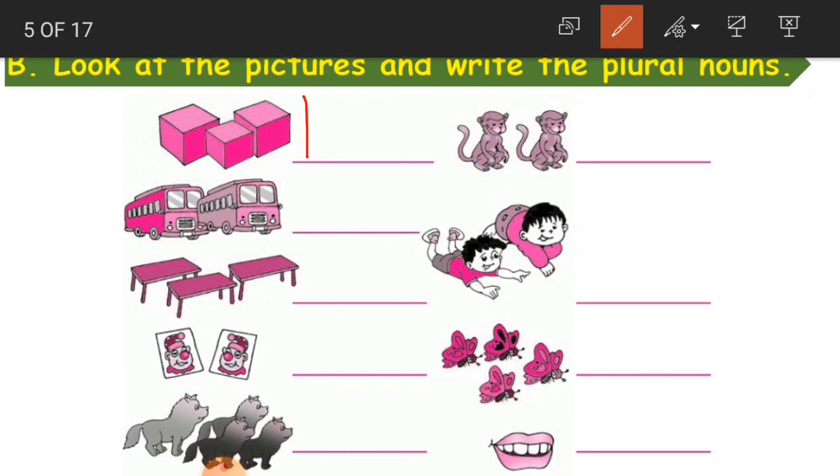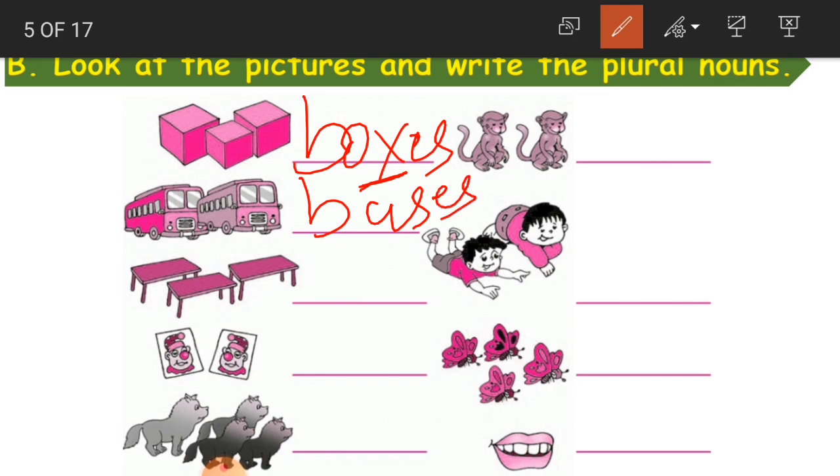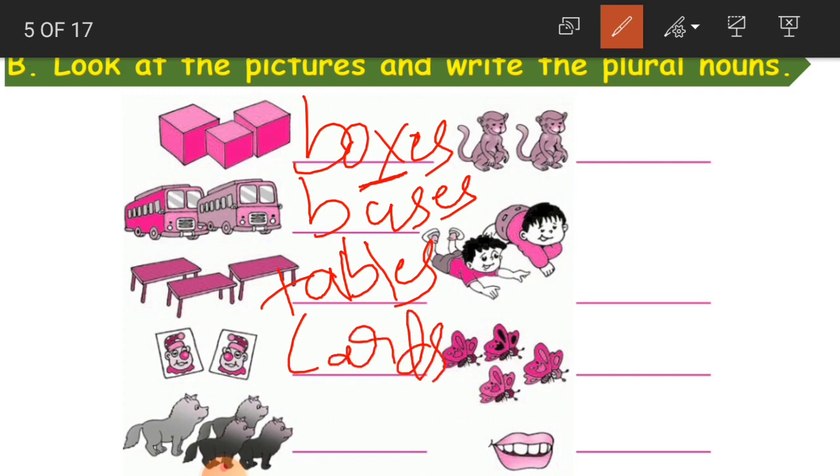Okay, so boxes. When we have X, we have to add es. Okay, buses. Here, tables. Tables, 3 tables. Here, cards, 2 cards. What are they? These are, like we call them, dogs. Okay, then or puppies, we call them puppies. Okay, here monkeys.